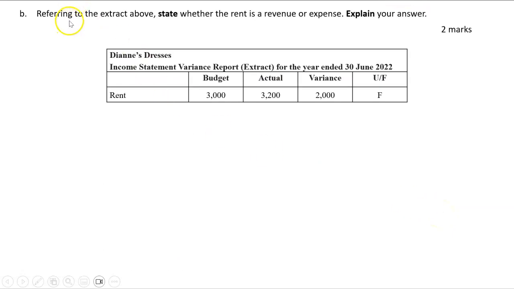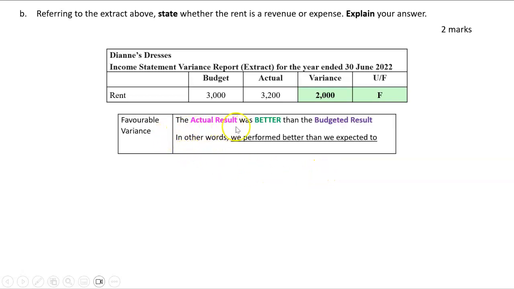That brings us to B, referring to the extract above. State whether the rent is a revenue or an expense. So they filled this one in for us. So we budgeted for 3,000. We actually achieved 3,200. That's a variance of, just to say 200, not 2,000. And it's favorable. All right, so we need to interpret that. That means the actual result was better than the budgeted result. So that must mean, in this case, rent is actually a revenue.